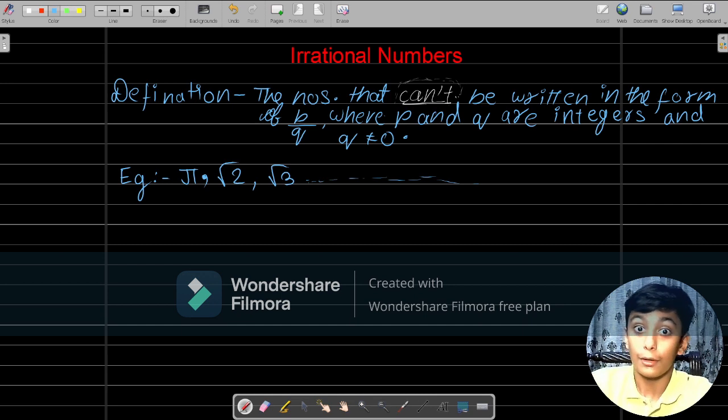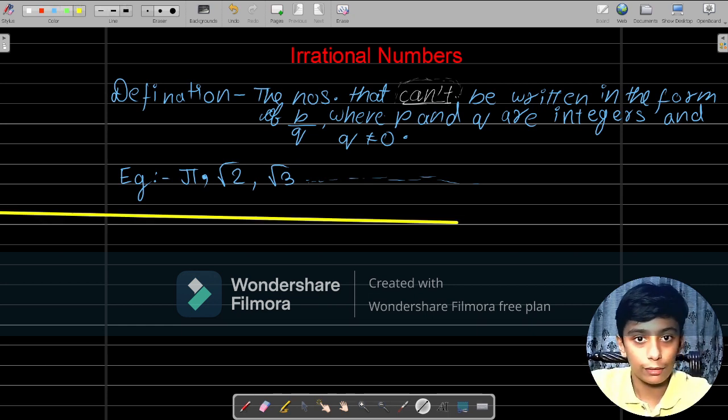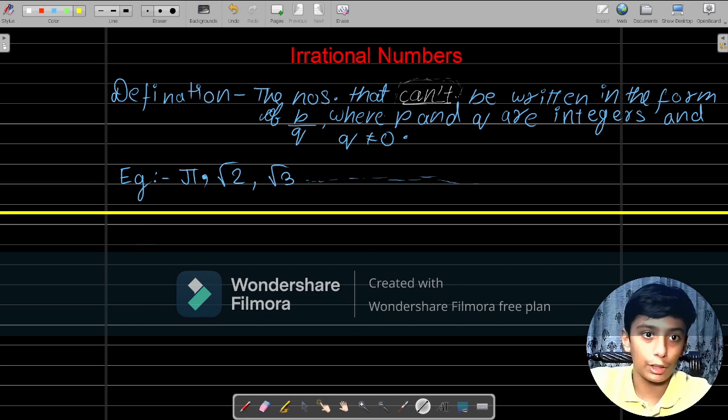But what's after irrational numbers, you will think? After irrational numbers, we will learn how to draw root numbers like root 2, root 3, which are irrational, on the number line, and how to represent them. So that's all for the irrational part. Let me just draw a line with, let's say, yellow over here. So how to represent?